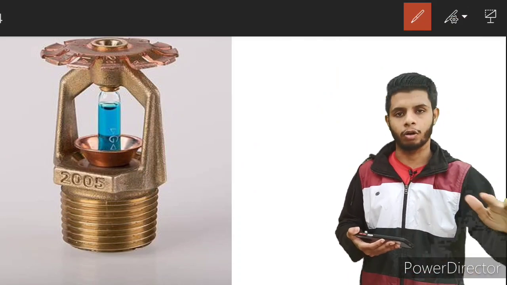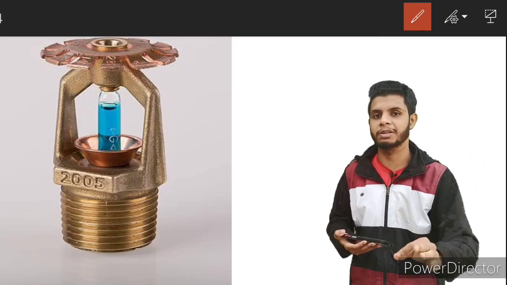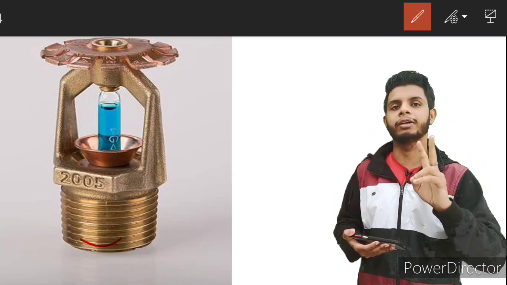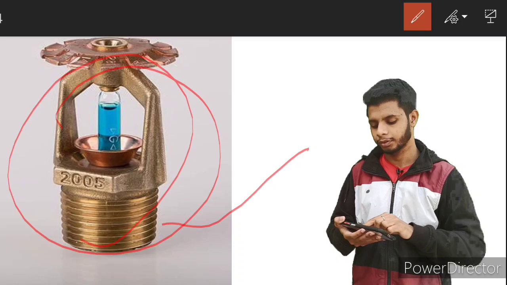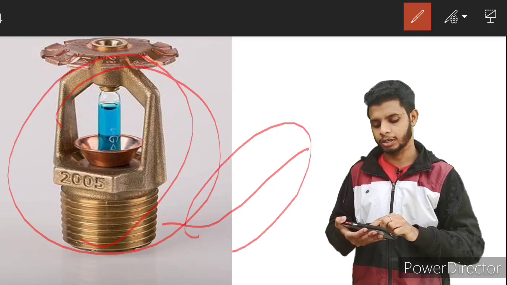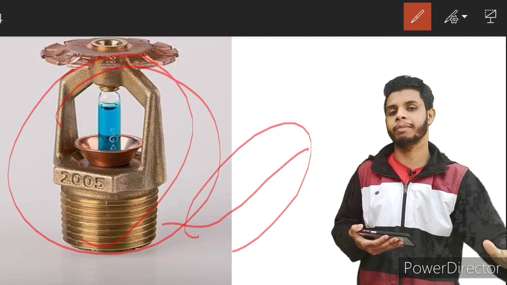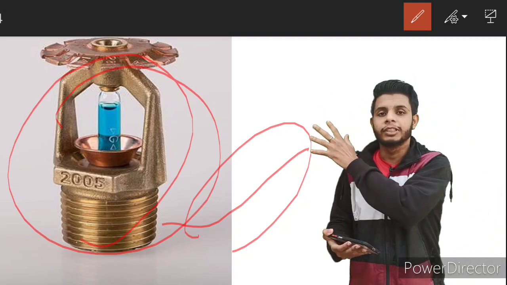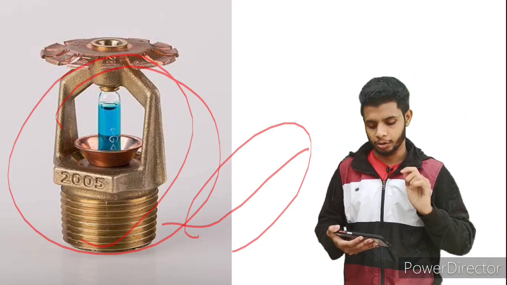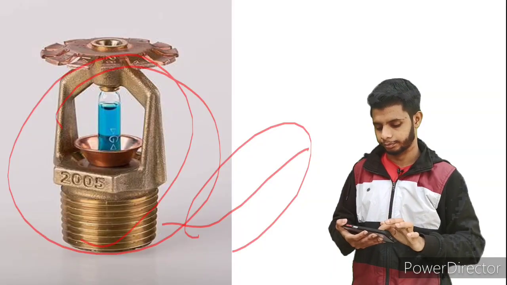Previously there were a lot of types, but for the simplicity of your purpose, I have taken them in two main categories. The first is the glass bulb type. These types of sprinklers are very common nowadays. You can see them everywhere in modern installations. These are basically called glass bulb type sprinkler heads. The second one is also available.